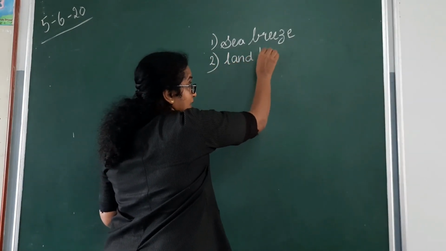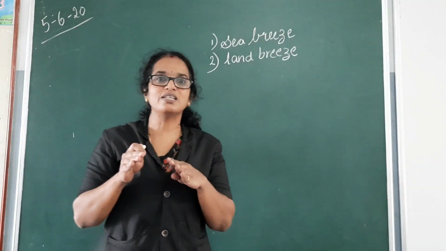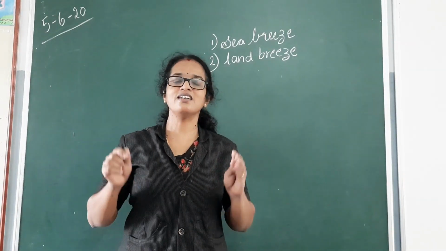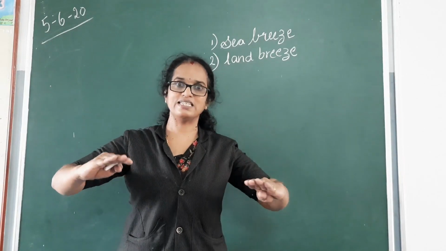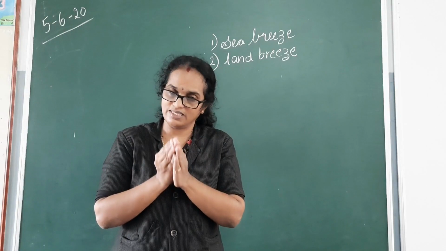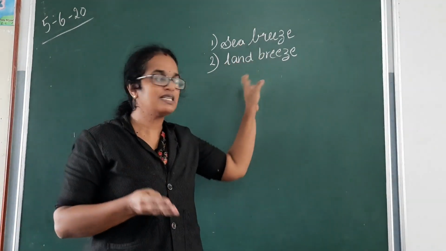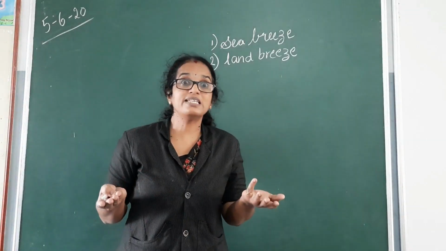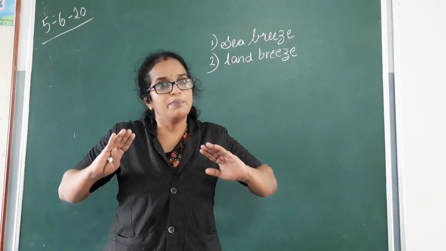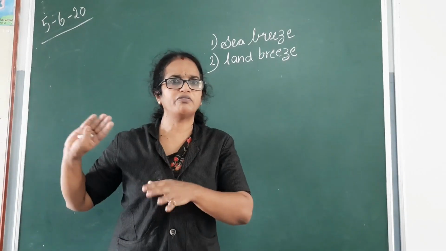So what is making the places near the sea have moderate temperature? The reason for places near the ocean having a moderate temperature, a cool climate, is because of two breezes. One is sea breeze and another one is land breeze. Why is it that during summer season we all prefer to go near the beach area? It's because the beach area will be very, very cool.